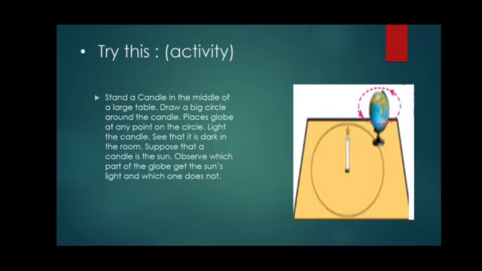Now, looking at the globe from the direction of the North Pole, turn it anti-clockwise. Now what do you mean by anti-clockwise? Anti-clockwise means the opposite direction. This is how the Earth rotates, that is, it rotates from west to east. As the Earth rotates, its different parts come into the light of the Sun, one after the other, and turn away from it also in the same order.